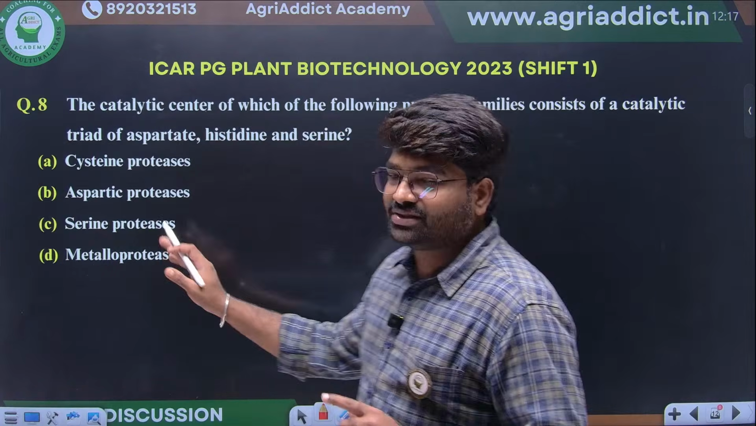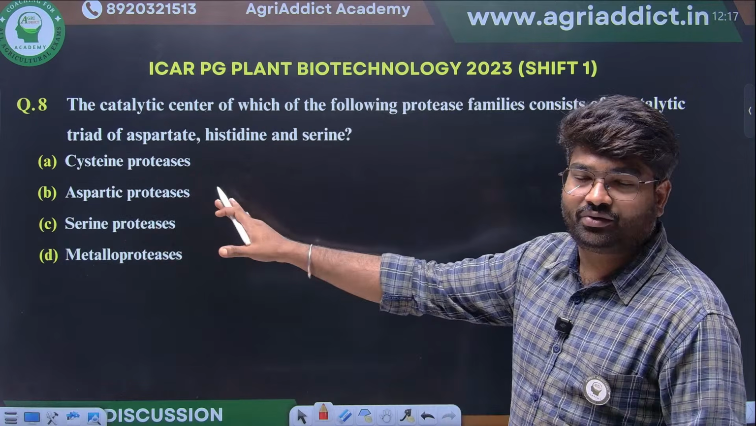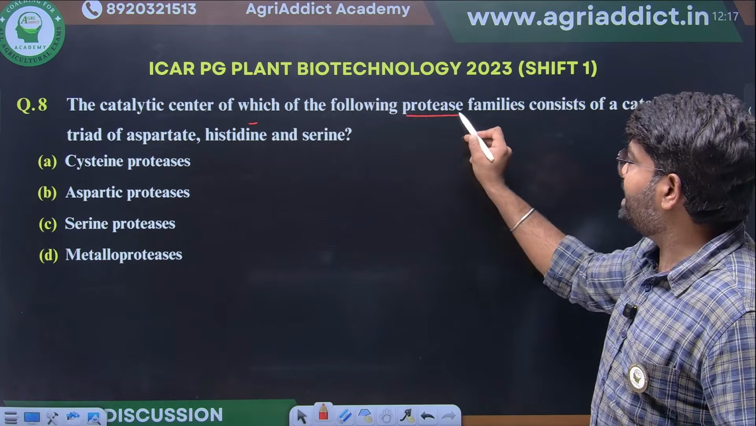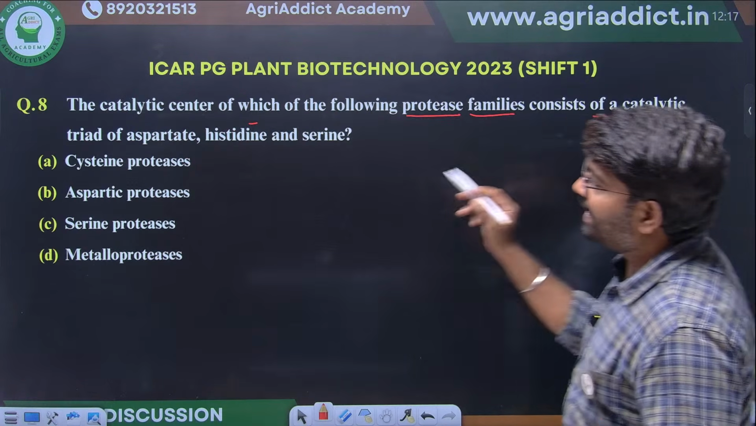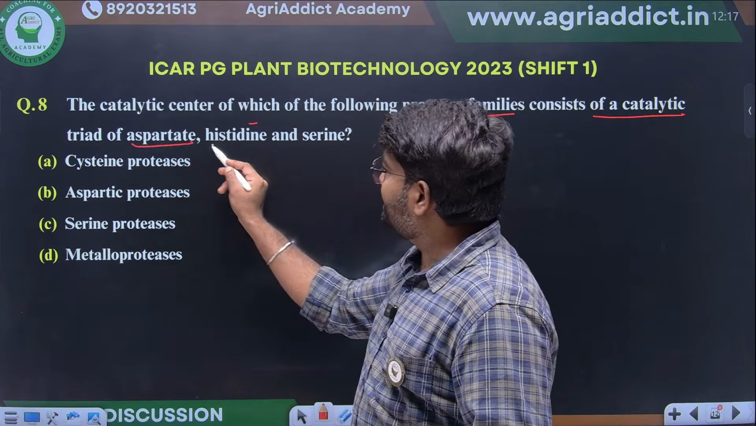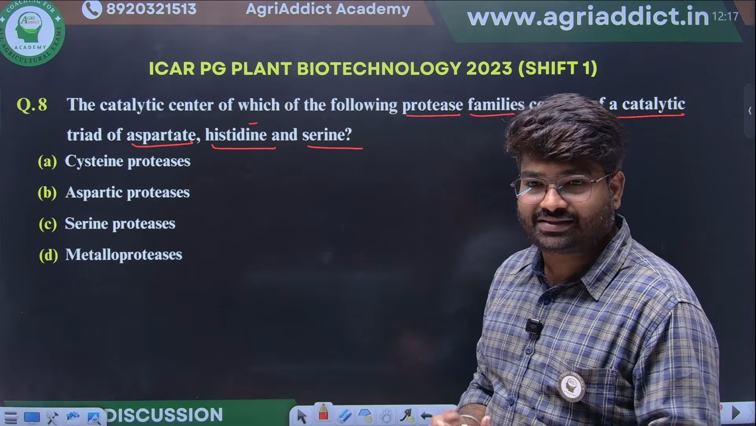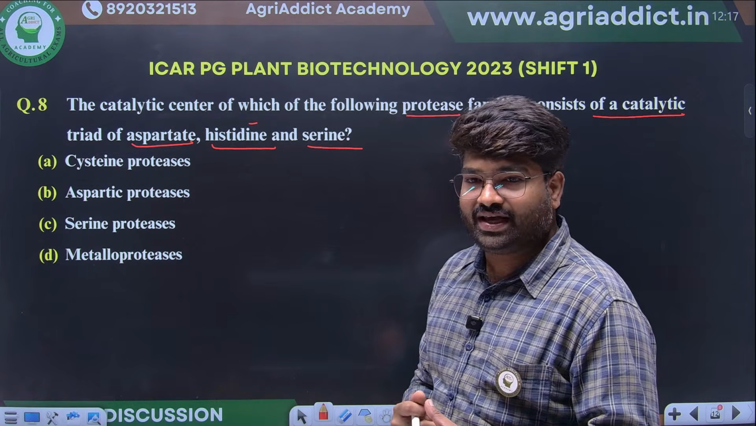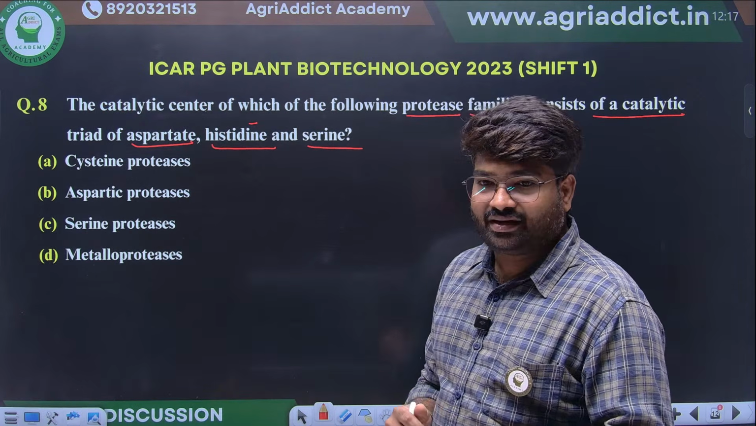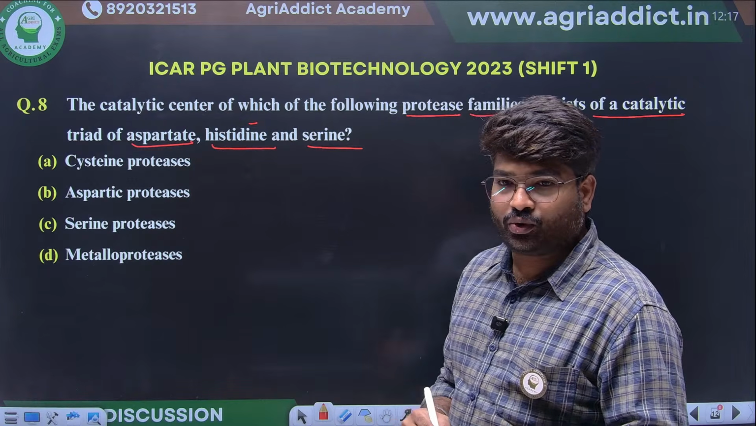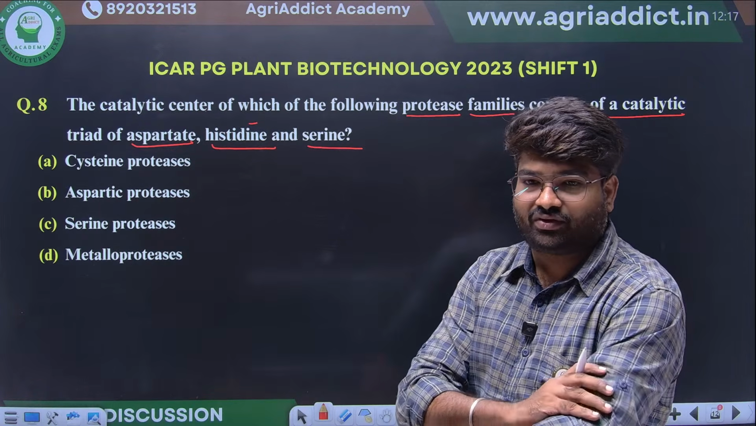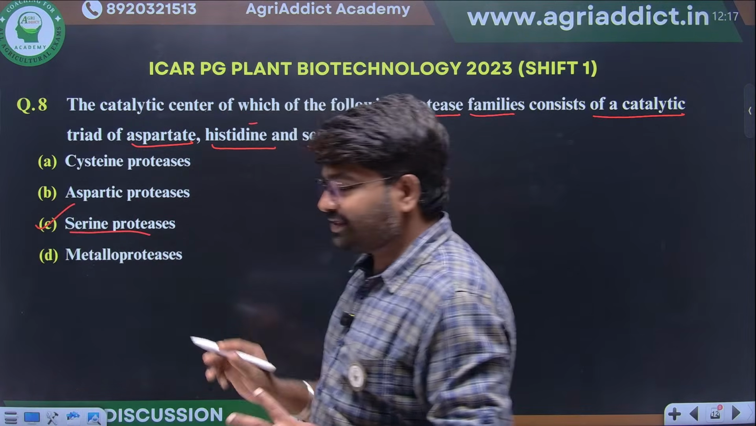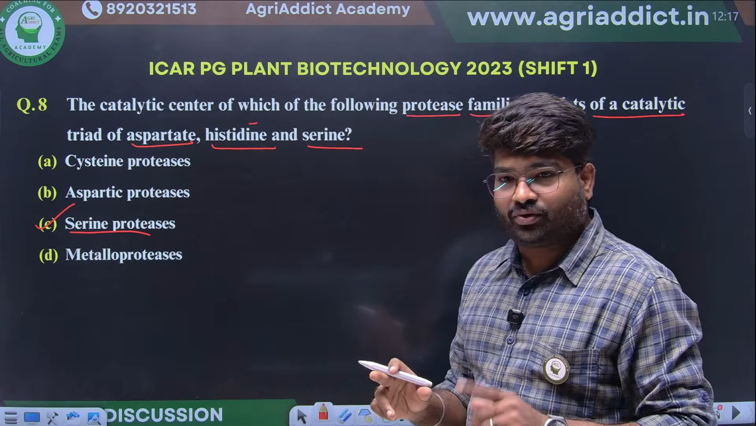Next, simple question. This is a repeated question. The catalytic center of which of the following protease families consists of a catalytic triad of aspartate, histidine and serine? Any guesses? Whether it is a cysteine protease, aspartate protease, serine protease or metalloprotease. What will be the answer? Yes, excellent. It's a serine protease. Serine protease is the correct answer.